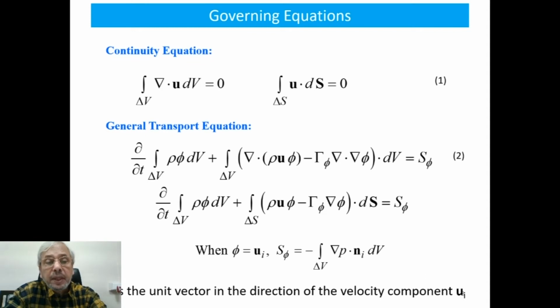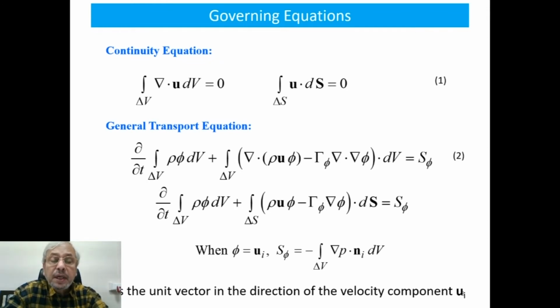Now, the governing equations. Obviously, the first equation is the continuity equation, that is, the divergence of the velocity vector in a flow field is 0. In an element, of course, it is 0, and we have written the volume integral of the divergence of the velocity vector over the control volume of interest equal to 0. Then we have converted that volume integral into a surface integral.